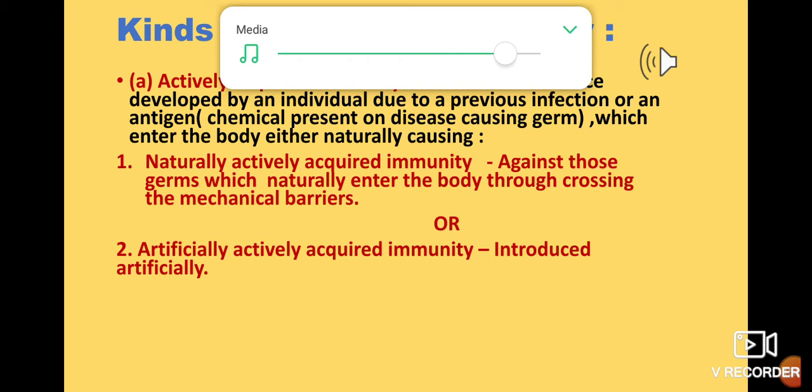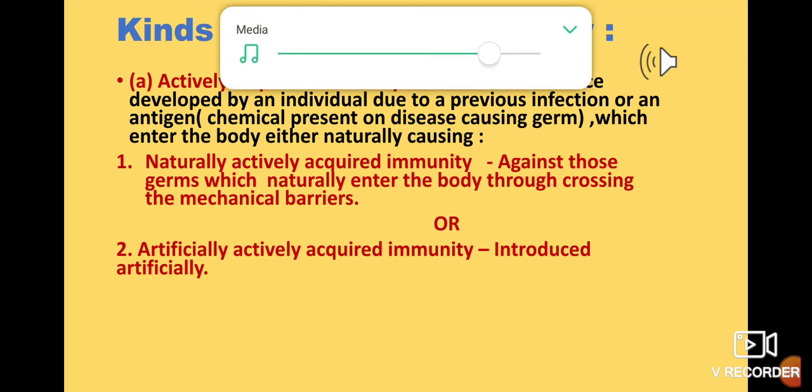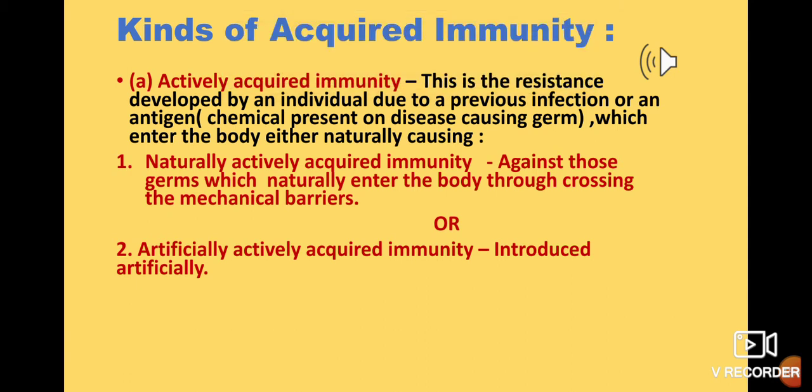That means anything which has been injected into the body. Naturally, a germ present in the environment has somehow crossed the mechanical barrier and entered the body. That is natural. But artificial means it has been injected through injections or vaccinations.